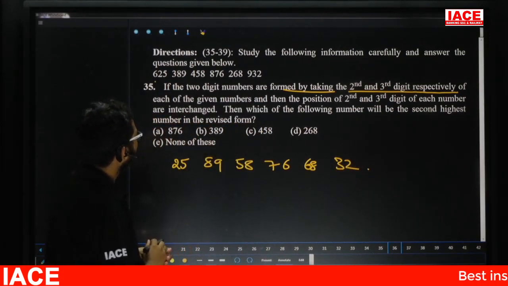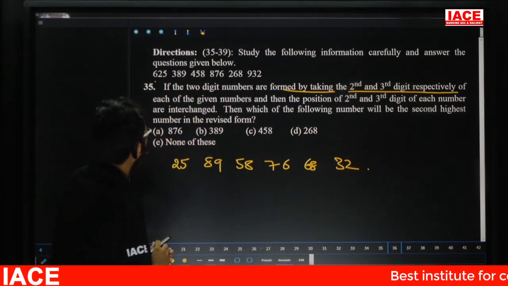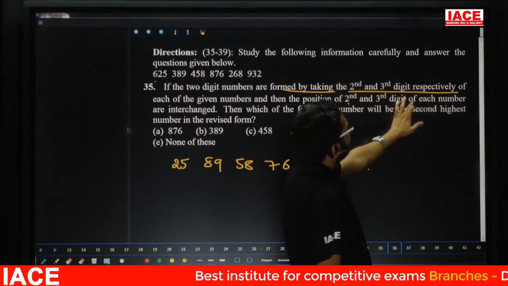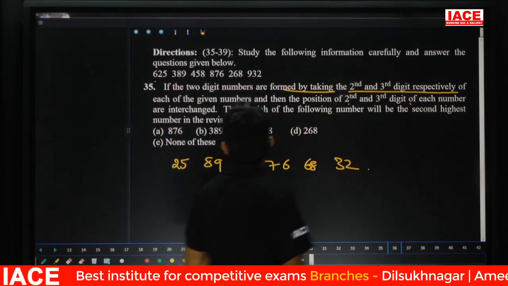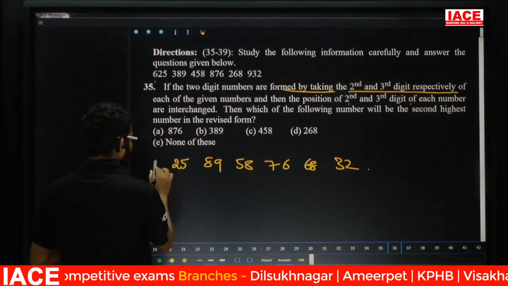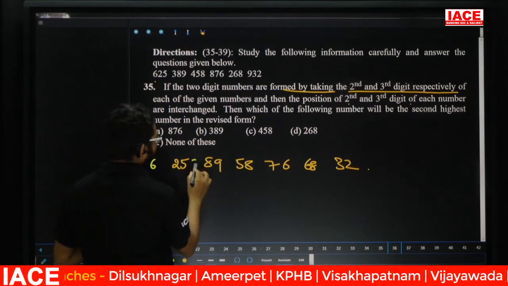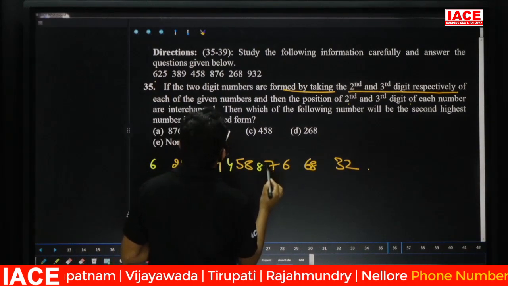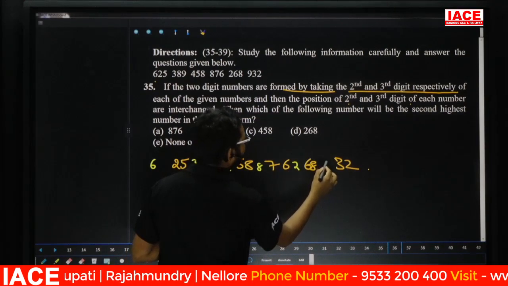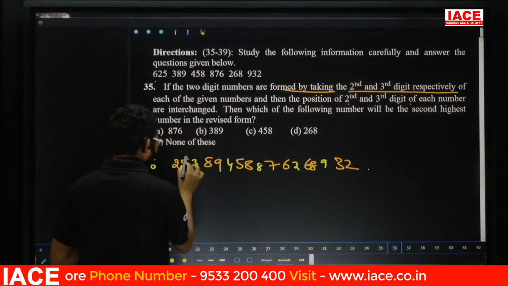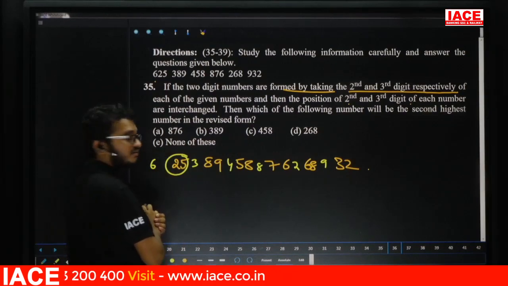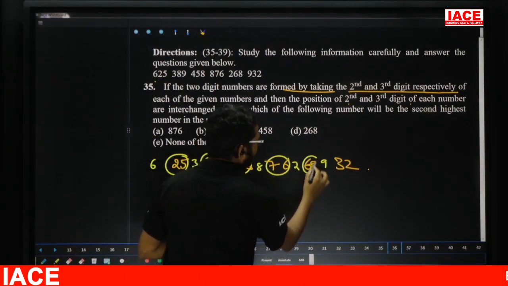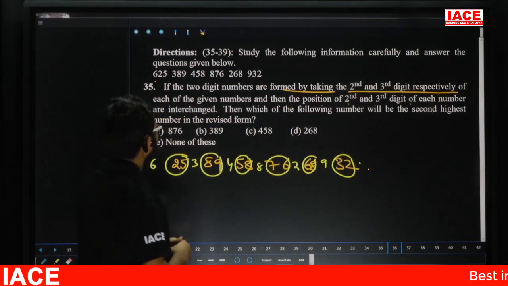Then, friends, check here. Each of the given numbers, and then the positions of the second and third digit of each number are interchanged. That means, check here, the second and third digit of each number.